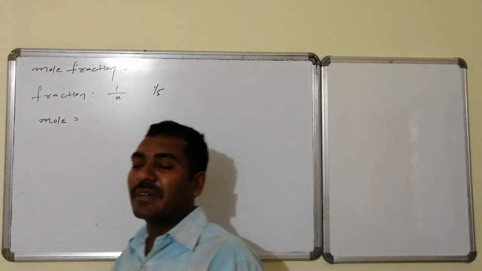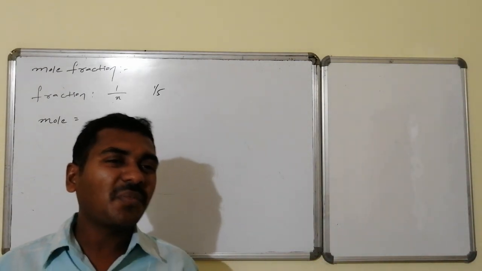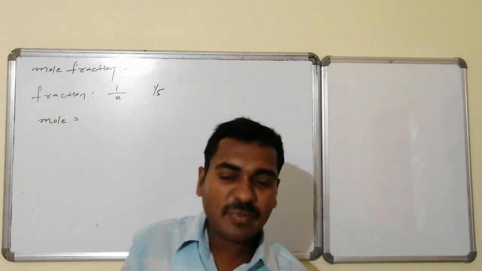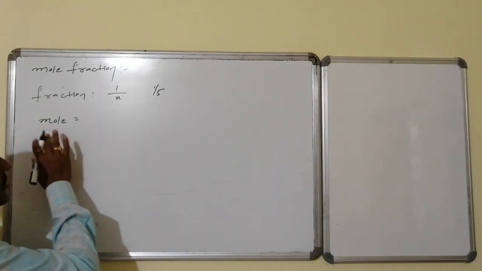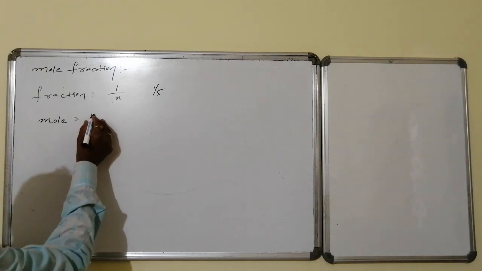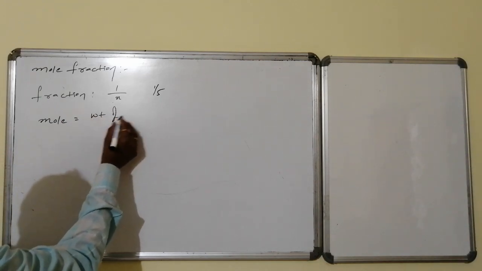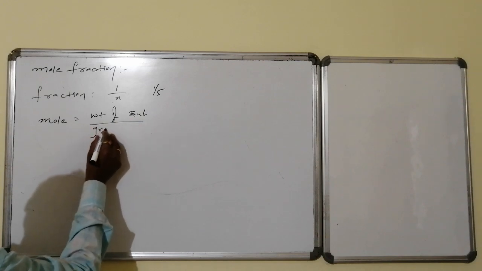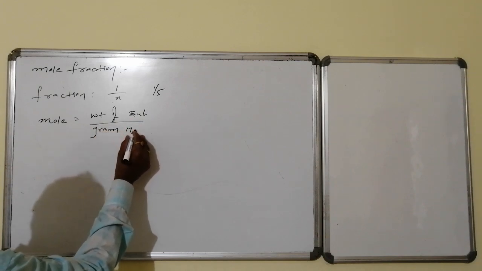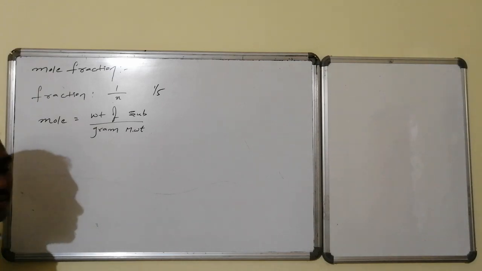It may be participating in a chemical reaction. In all these cases, just with respect to the weight, if you proceed, it becomes difficult. That's why we are going for the mole. Mole stands for the weight of a substance divided by its corresponding gram molecular weight. Weight of substance divided by its gram molecular weight is known as mole.